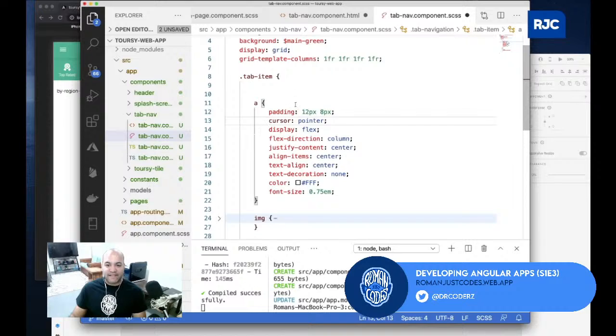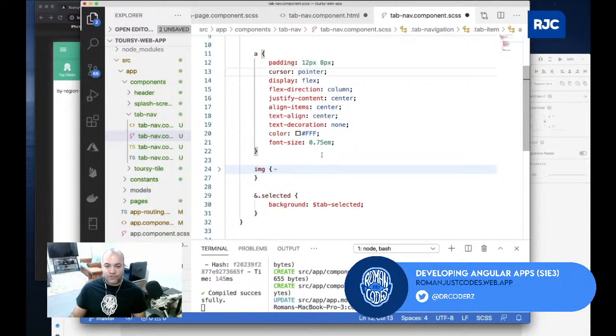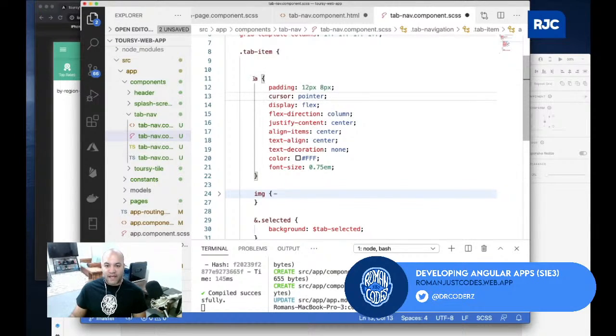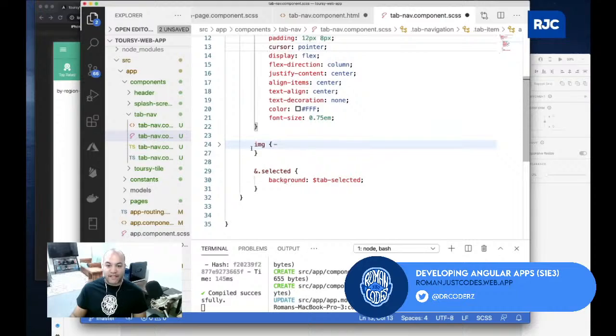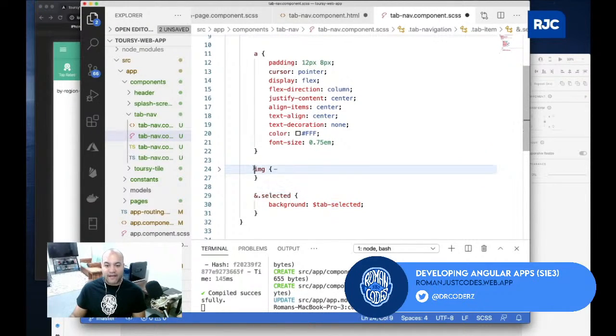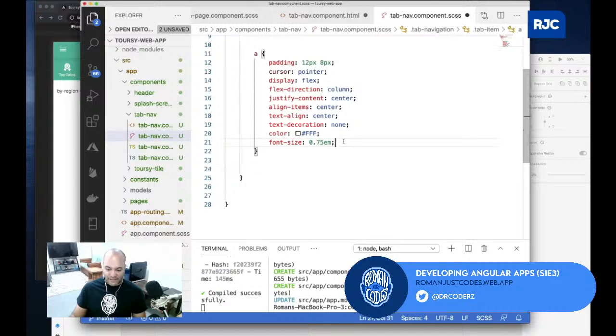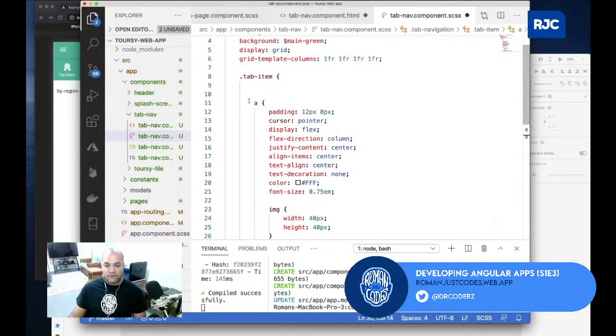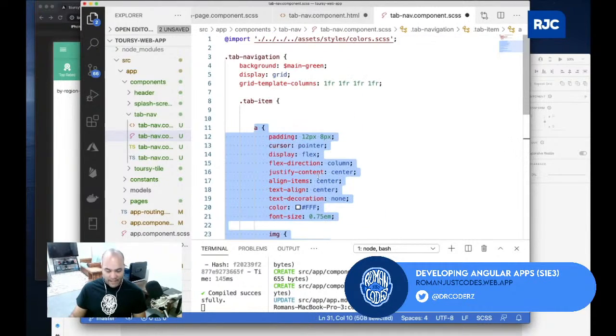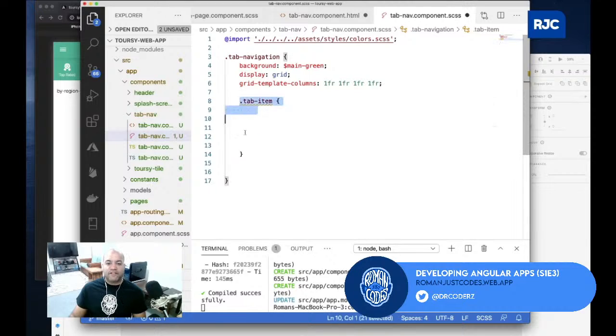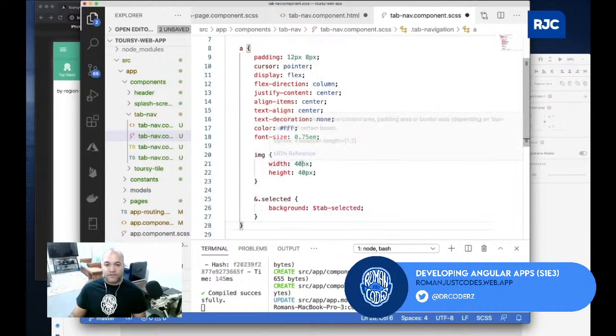It won't be inside the tab item. The tab item will just hold that, but the tab item is the one that has the image and all that. And then selected is just the class that the anchor tag will have. So all of this, I have to move inside of the anchor tag. I probably may not have a specific direct use for the tab item right now. I'll just keep it like this.